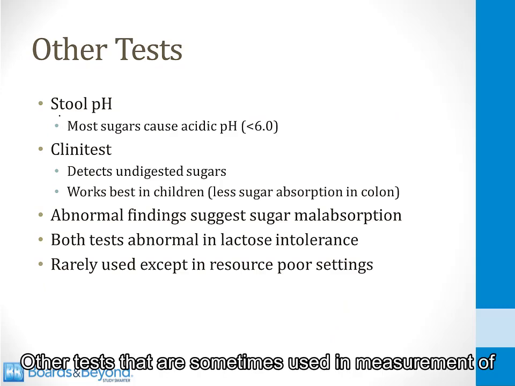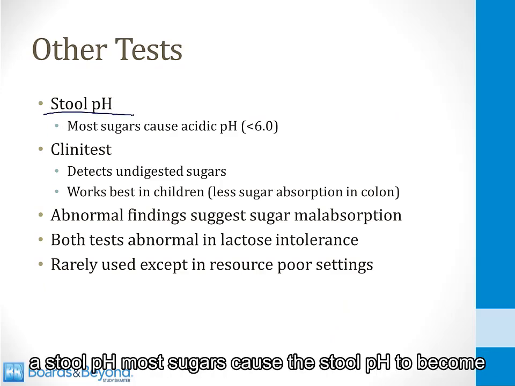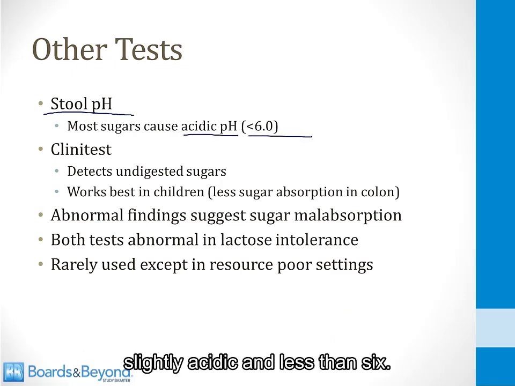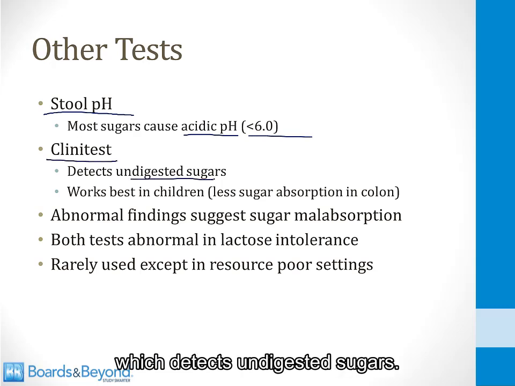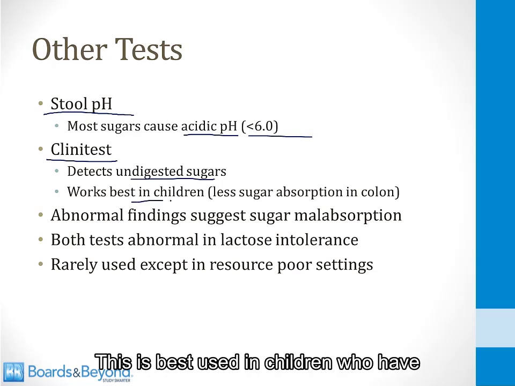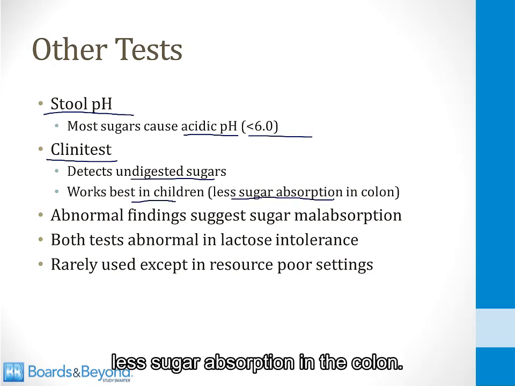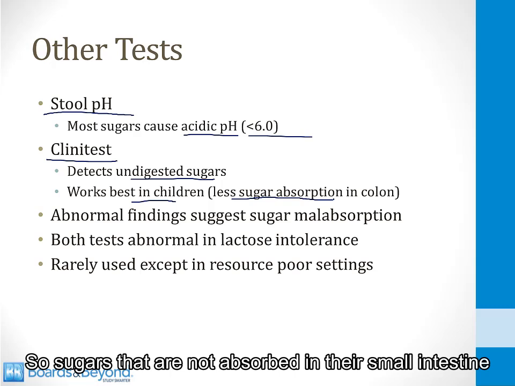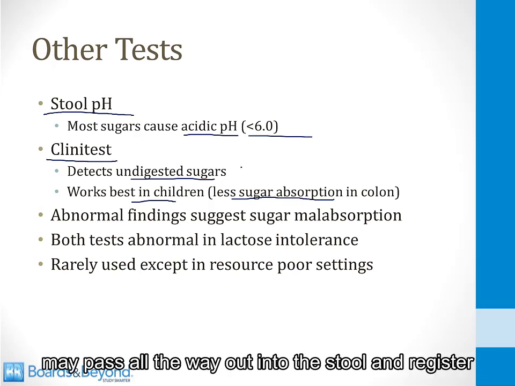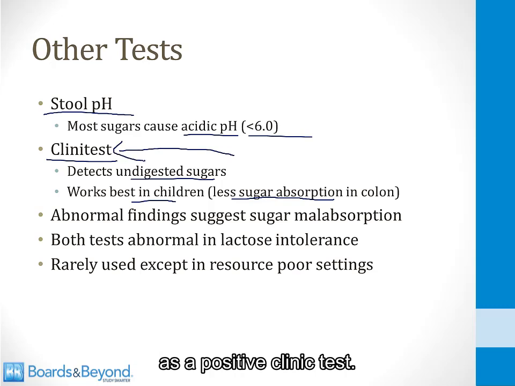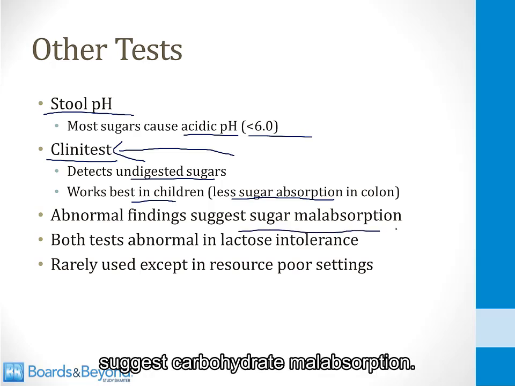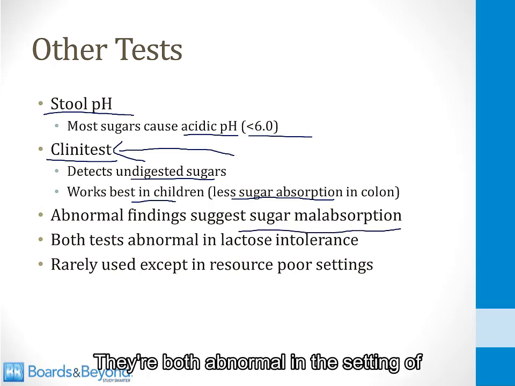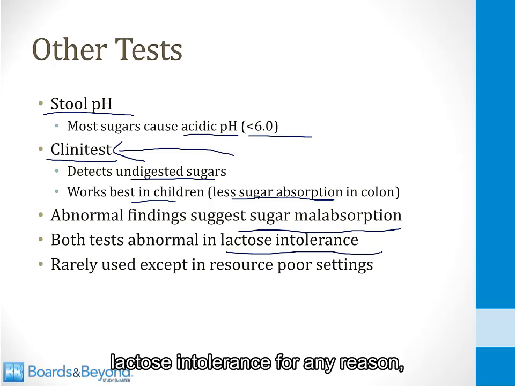Other tests that are sometimes used are measurement of a stool pH. Most sugars cause the stool pH to become slightly acidic and less than 6. There's another test called the Clinitest, which detects undigested sugars. This is best used in children who have less sugar absorption in the colon, so sugars that are not absorbed in their small intestine may pass all the way out into the stool and register as a positive Clinitest. Abnormal findings on either of these tests suggest carbohydrate malabsorption. They're both abnormal in the setting of lactose intolerance for any reason.